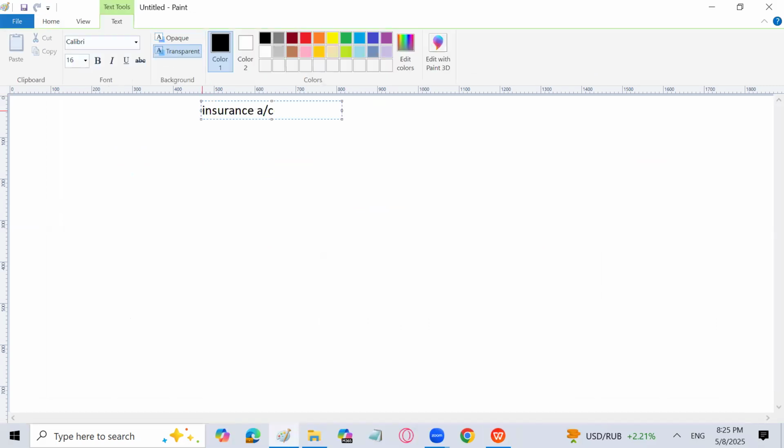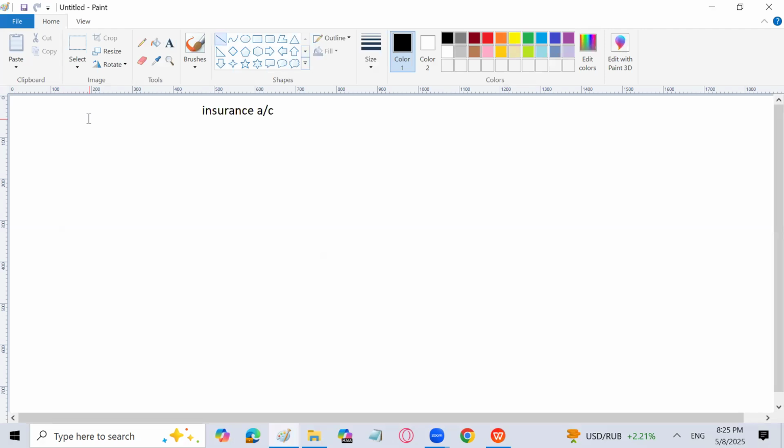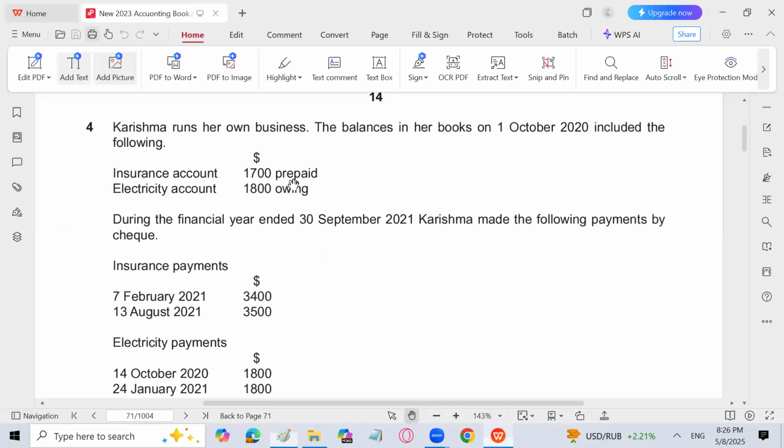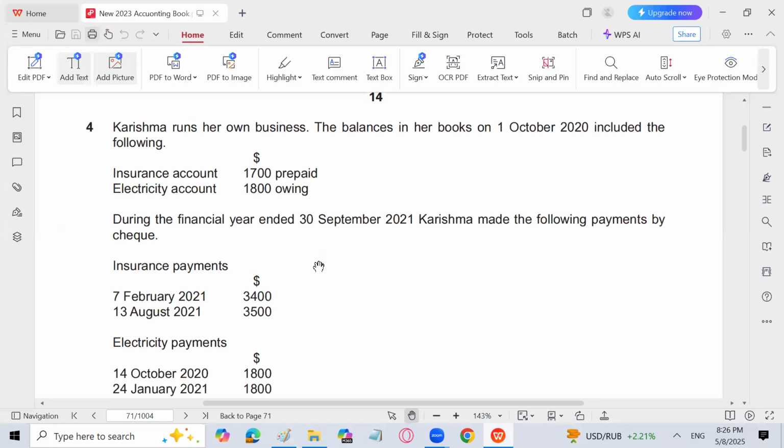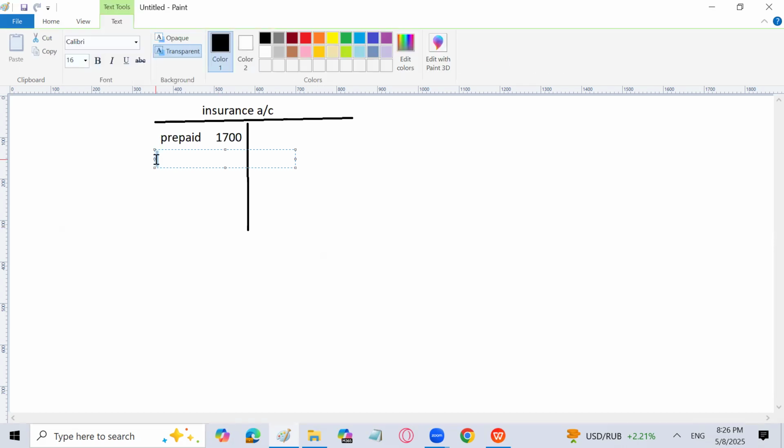You know the format of the expense account, we have an idea about that. So we write whatever is given in the question. Insurance account 1700 prepaid is given, so I will write it on the debit side. Prepaid 1700. There could be prepaid carried down also, but let's see in the next part of the question. Electricity we will not take. Insurance payments 3400 on 7th February, 3500 on 13th August. Insurance to bank will come on the debit side.